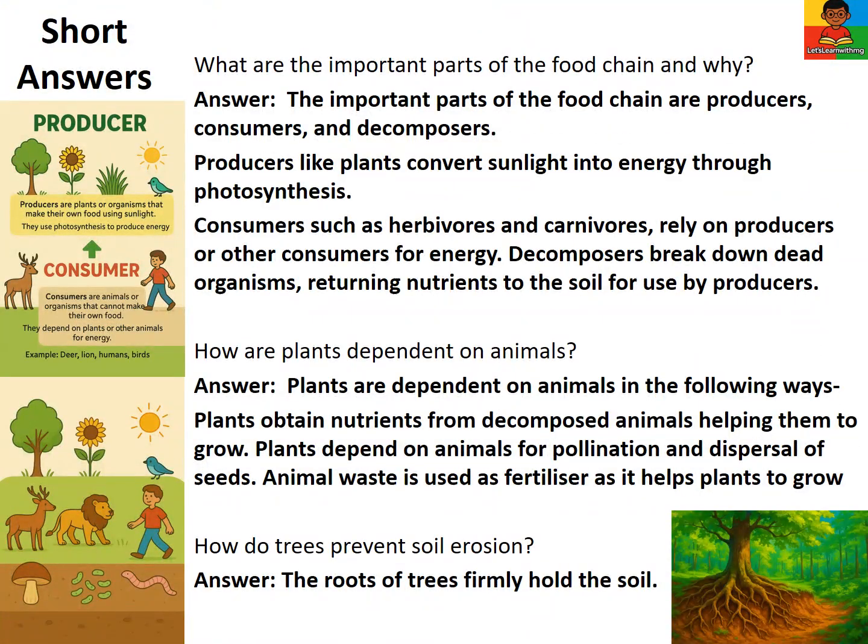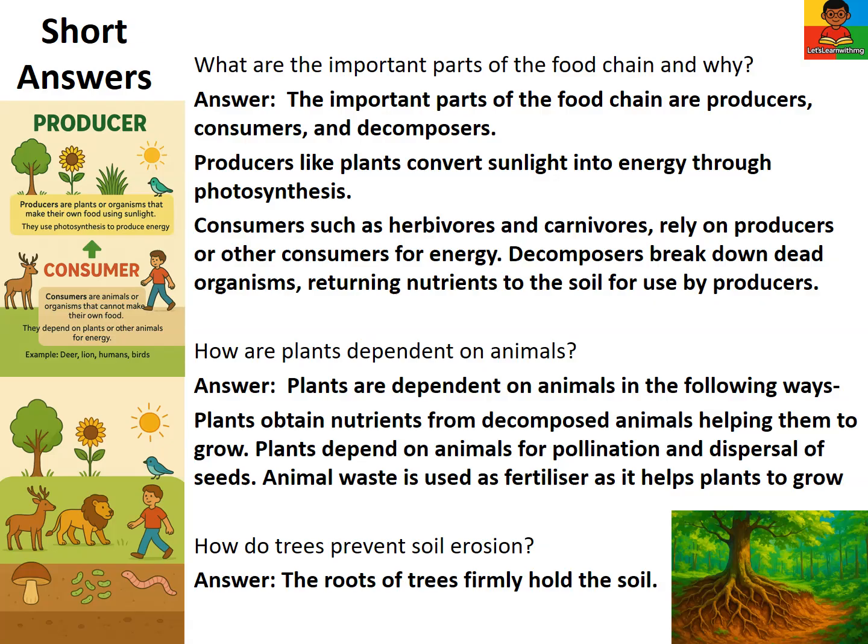Short answers. What are the important parts of the food chain, and why? The important parts are producers, consumers, and decomposers. Producers, like plants, convert sunlight into energy. Consumers rely on producers, or other consumers, for energy. Decomposers break down dead organisms, returning nutrients to the soil for use by producers.